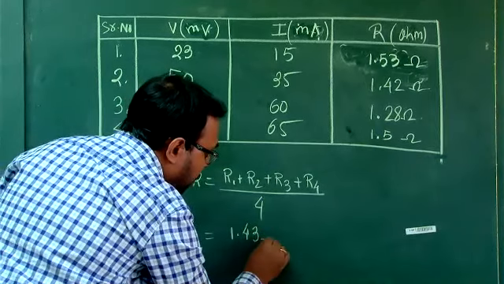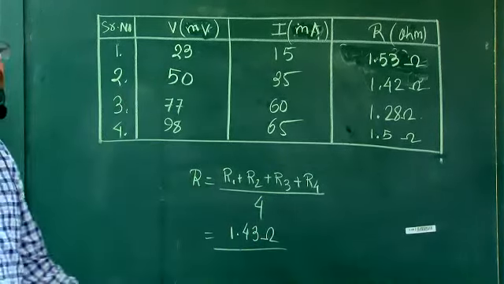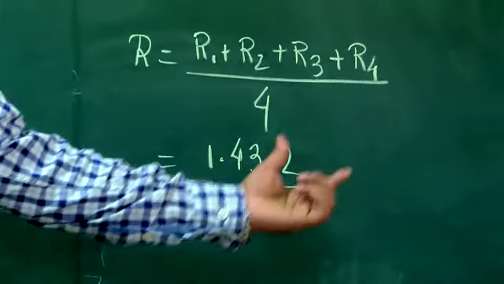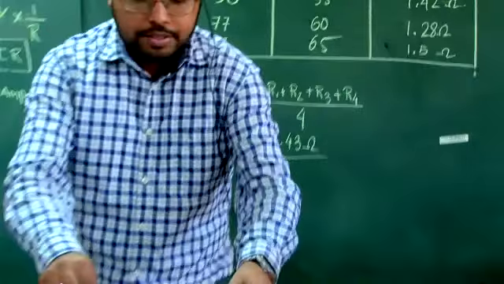1.43 ohm. This much is coming. 25. This much is coming. Now let's come to the circuit ones.